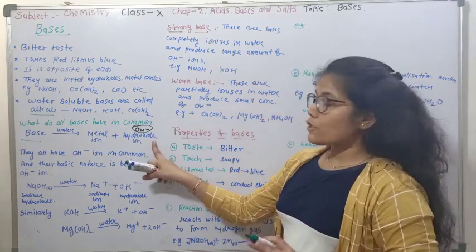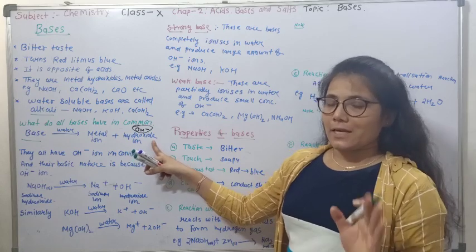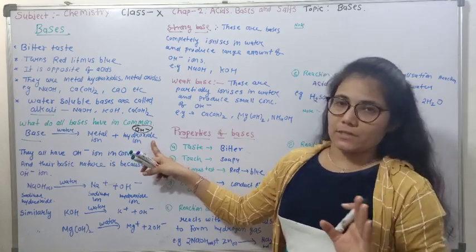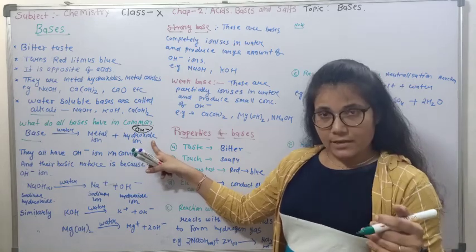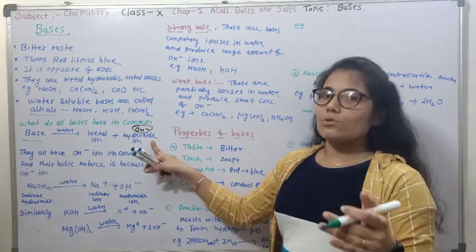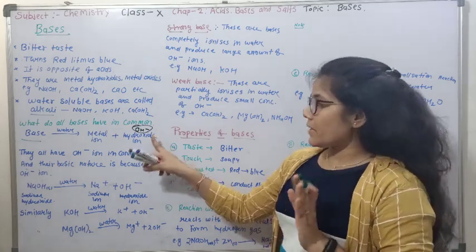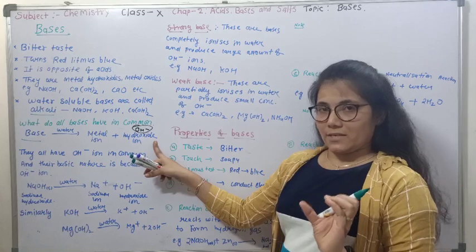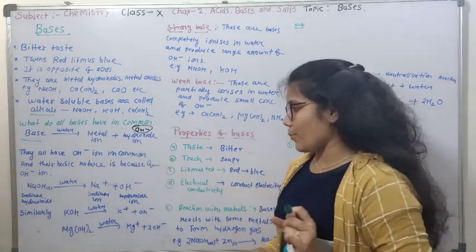And because of this hydroxide ion, the bases are bases. In case of acid, because the chemical is producing H plus ion, it shows acidic properties. Similarly, here the base is producing OH minus ion, that's why it shows basic properties.